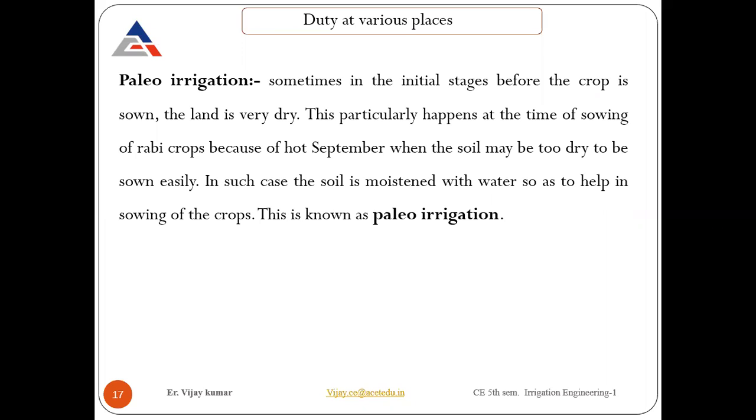So let me put it in other words. Basically, when we are going to sow the rice, we have approximately a 2 month gap between the Kharif and the Rabi, because everybody knows that wheat is cut down in the April month.